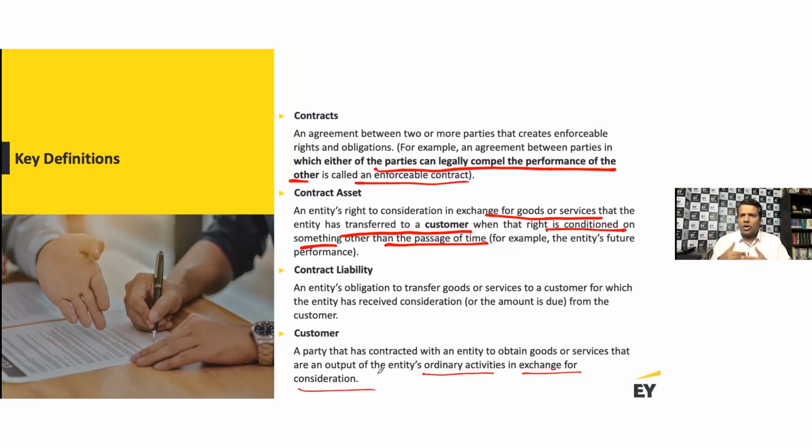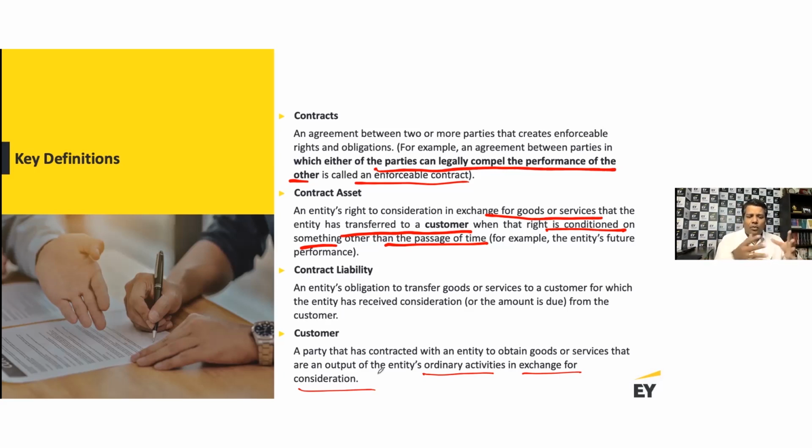Now, what is a contract? Contract is something which is enforceable under a court of law. It can be in any form. Then when you look at a contract asset, I have fulfilled my performance obligation. In exchange, now I'm entitled to a contract consideration. That is nothing but a contract asset. What is a contract liability? You have actually received an advance, right?